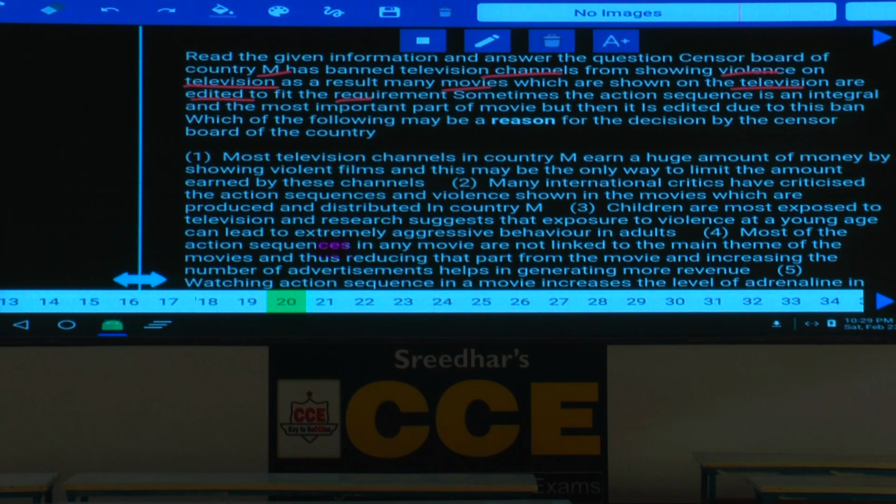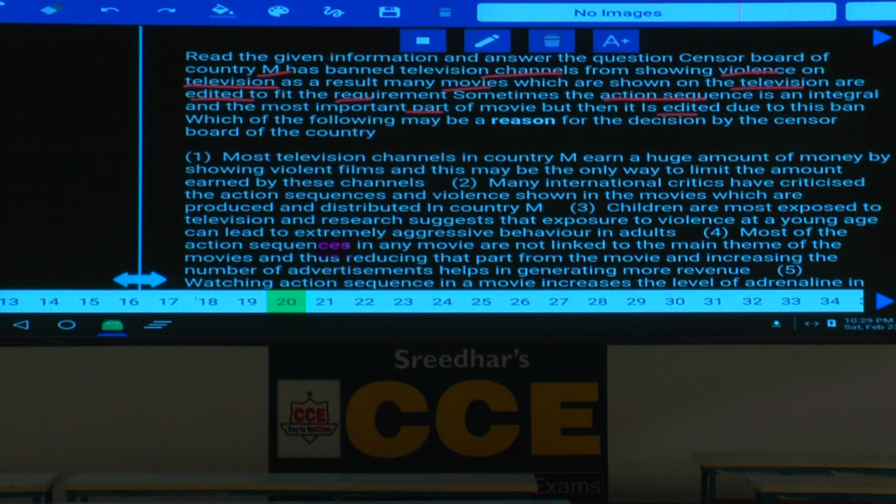Sometimes the action sequence is an integral and the most important part of a movie, and plays a very vital role, but still it is edited due to this ban.